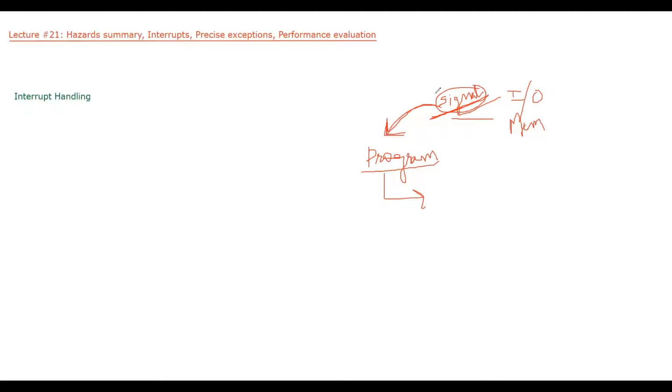This signal, which is coming from an input output device, memory, or some other component, or from the program itself, and which disrupts the normal execution of a processor, is called an interrupt.